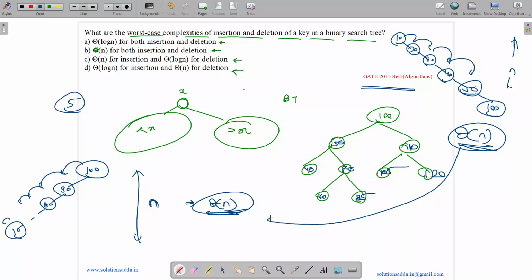So the complexity for both insertion and deletion in the worst case occurs in the case of skewed trees. Skewed trees means they are inclined towards one side, and the complexity in both cases is theta of n. So we have theta of n for both insertion and deletion in the worst case.